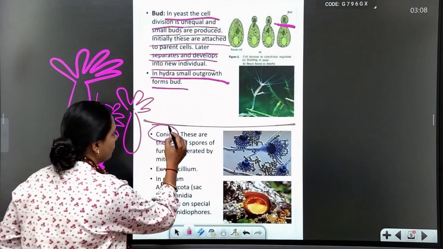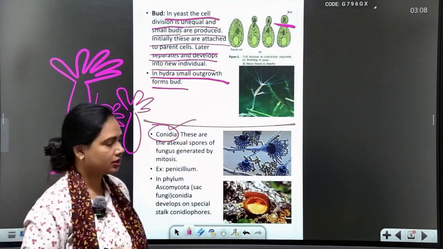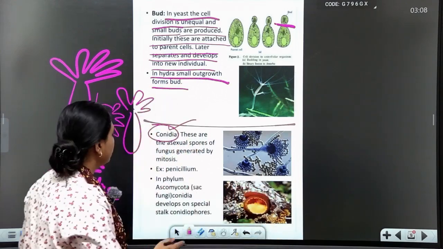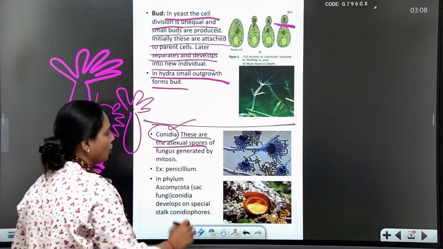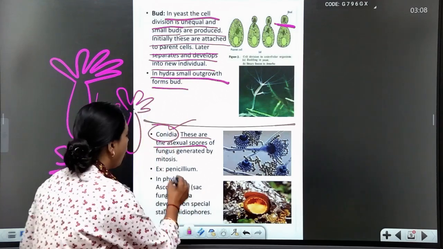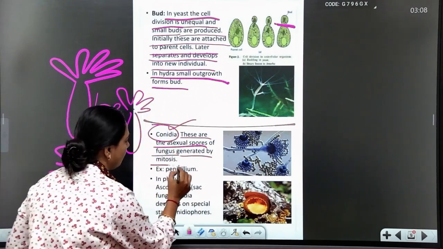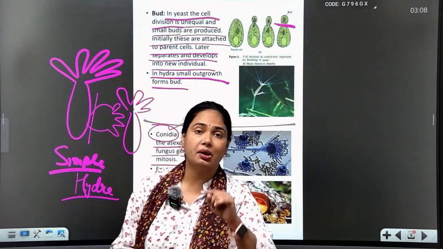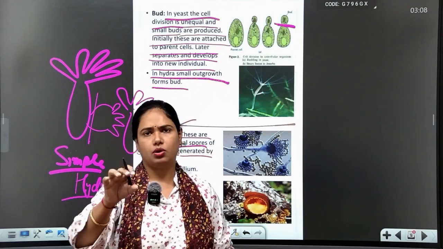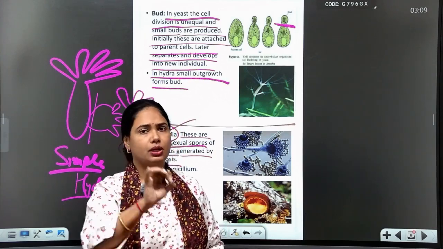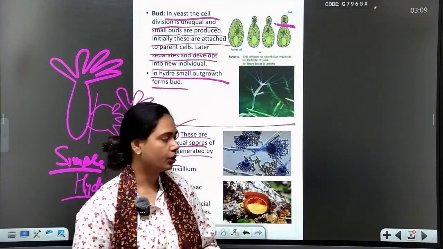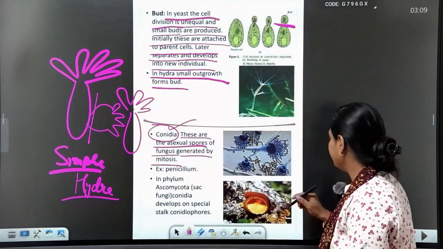Next we study conidia. Yes, students, what is conidia? These are asexual spores of fungi, generated by mitosis. I want to show one very good diagram to understand what is happening in conidia and how it forms.